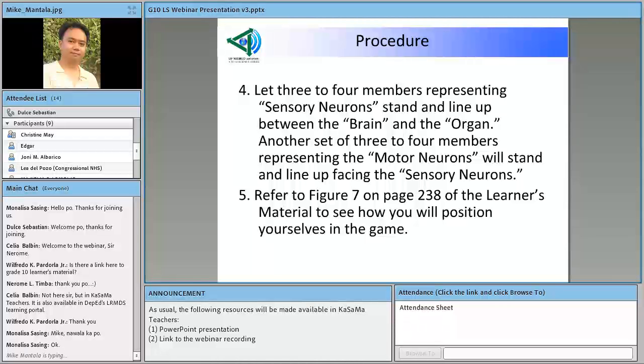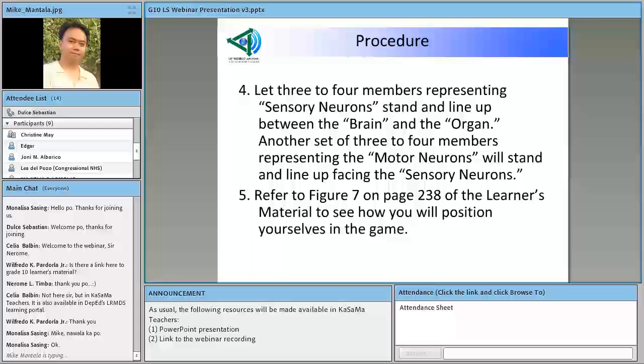Let 3 to 4 members representing sensory neurons stand and line up between the brain and the organ. And then another set of 3 to 4 members or students representing the motor neurons will stand and line up facing the sensory neurons. Dito pa lang sa procedure, pwede na natin ito pasukan ng diskusyon. Halimbawa, bakit dun sa brain, isa lang na tao ang involved? Sa organ, bakit isang tao lang ang nagre-represent ng organ? Bakit yung motor neurons, yung sensory neurons, napakaraming tao ang nagre-represent sa kanila?